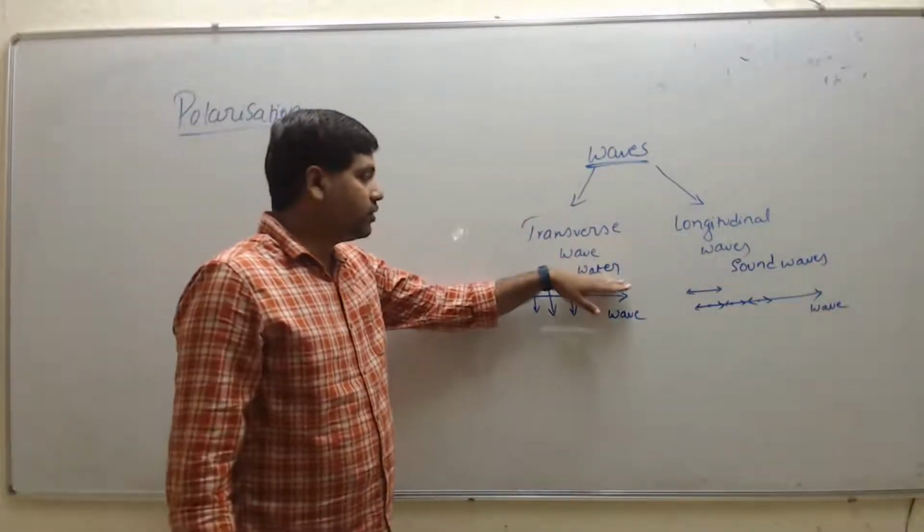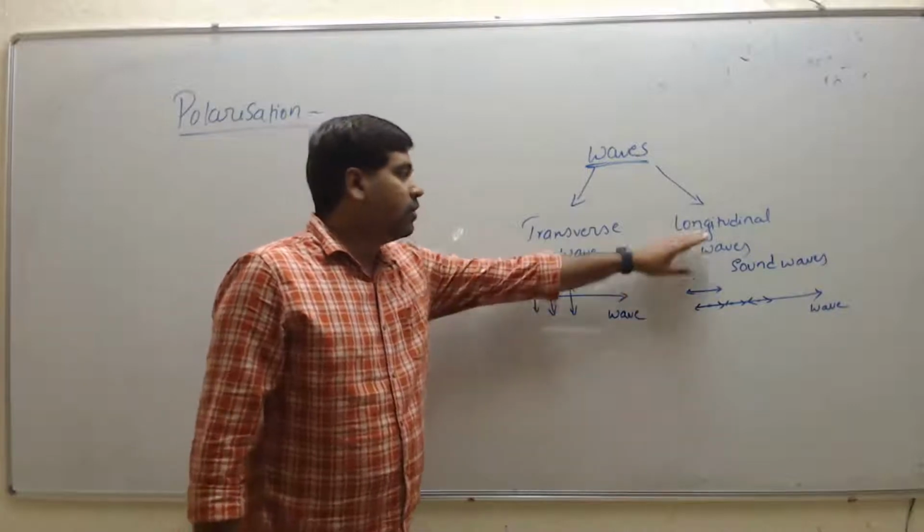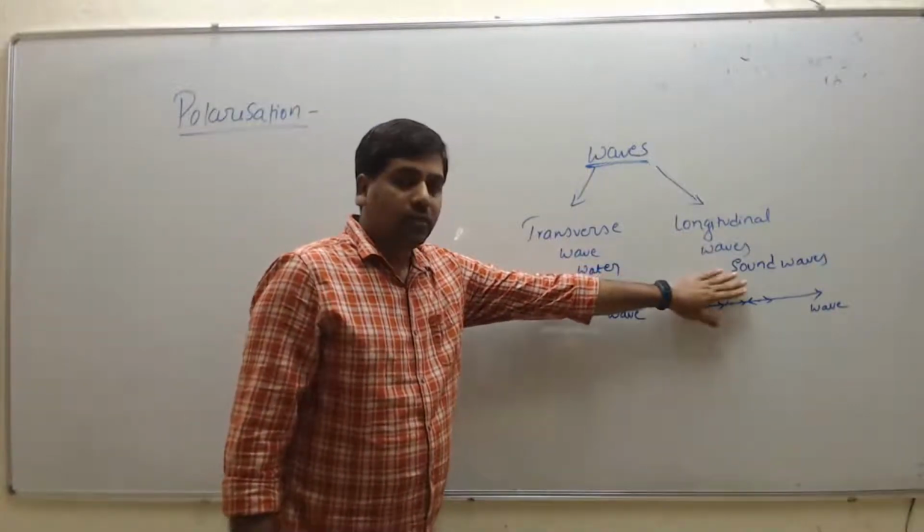So the examples for transverse waves are water waves and light waves, and for longitudinal waves, sound waves.